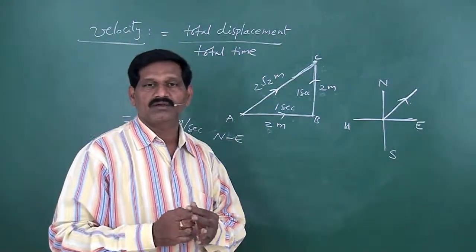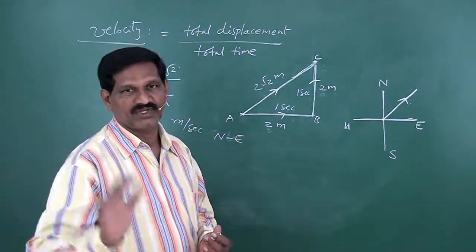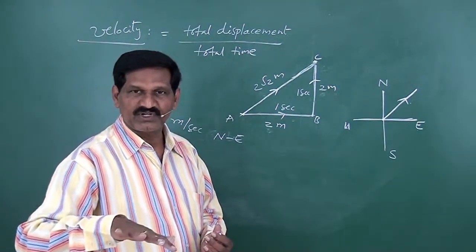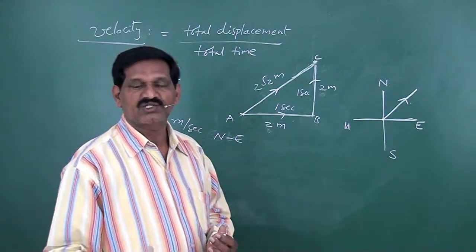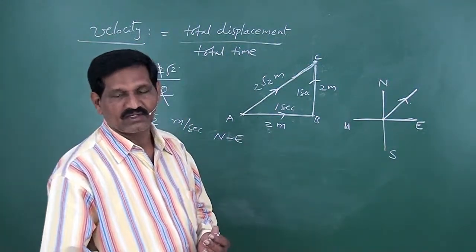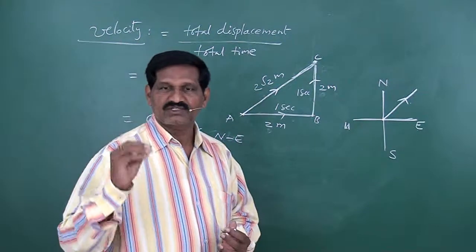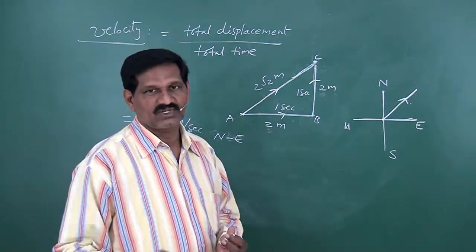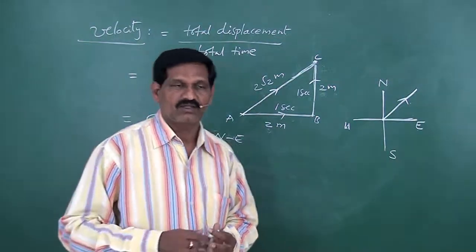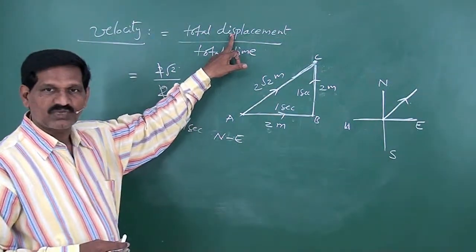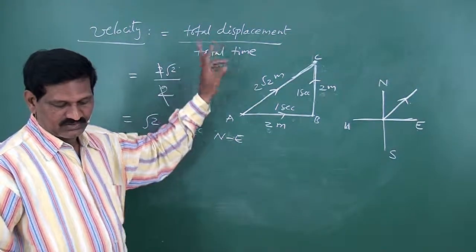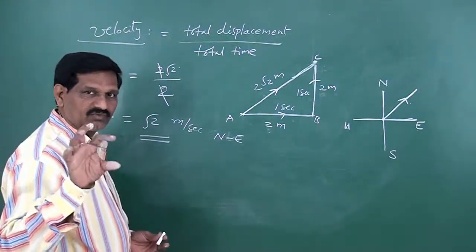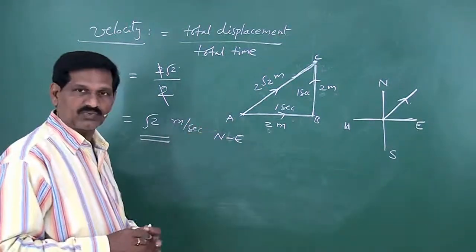So velocity is rate of change of displacement. Rate of means per second. So displacement covered in 1 second is called velocity. Since displacement is a vector quantity, velocity is also a vector quantity, it has direction. So velocity is equal to total displacement by total time taken. So this is velocity. Now you can also discriminate velocity and speed in this example.